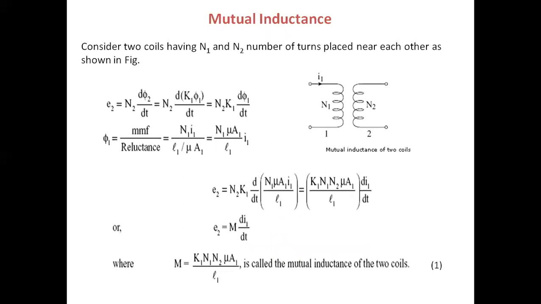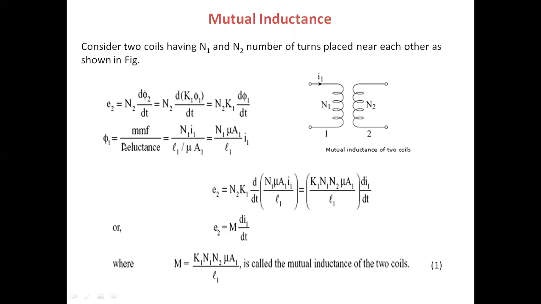Now we'll see the mutual inductance. Again, we are taking two coils, with N1 and N2 turns respectively. We are finding the induced EMF E2, equal to N2 into dφ2 by dt. Now you are seeing here N2. What is φ2? Because it is mutual, it depends upon the first one, K1 into φ1. That is equal to, K1 being a constant, take it outside, N2 into K1 into dφ1 by dt. Okay, this is one expression.